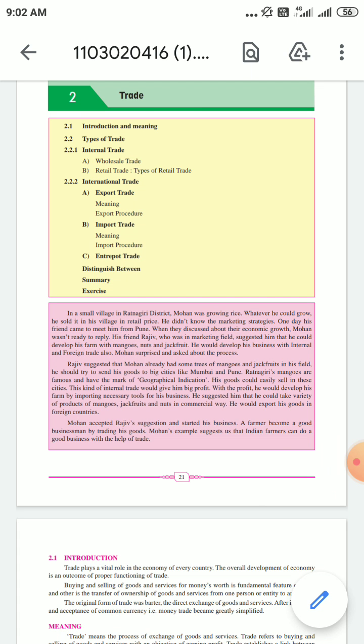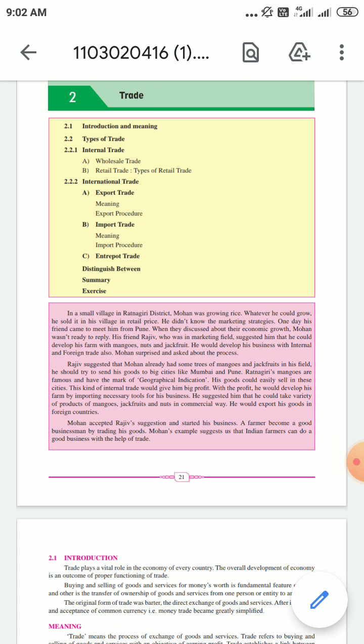Okay, so in this chapter, you all are going to learn the introduction and meaning, types of trade, internal trade, that is divided into wholesale trade and retail trade. In retail trade, you will learn the types of retail trade. Then you will learn what is international trade.